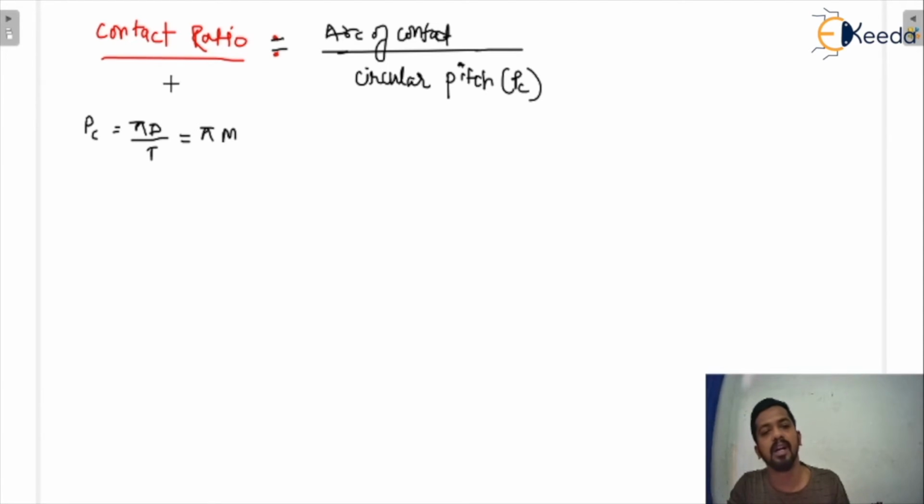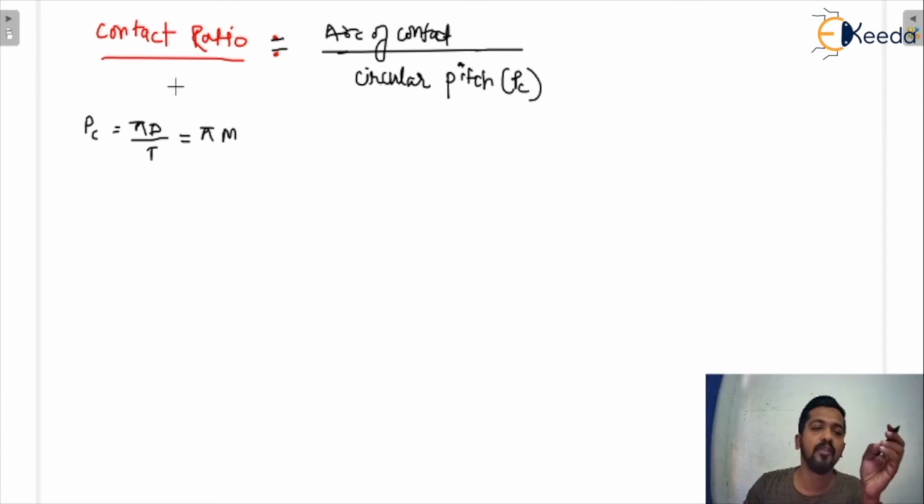What is the meaning of the contact ratio? Contact ratio is basically the number of pairs of teeth engaged in one full engagement period.